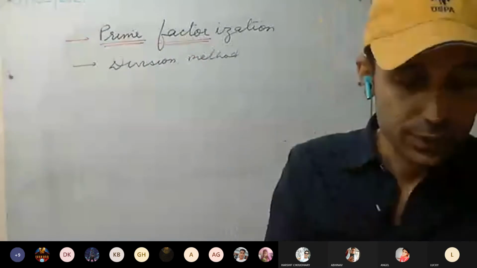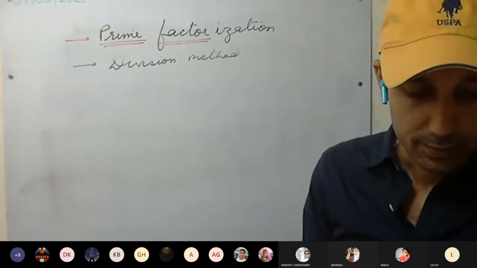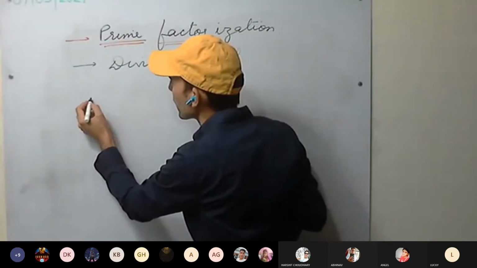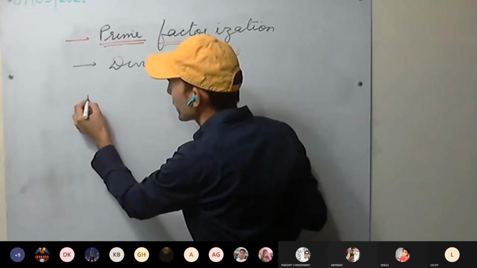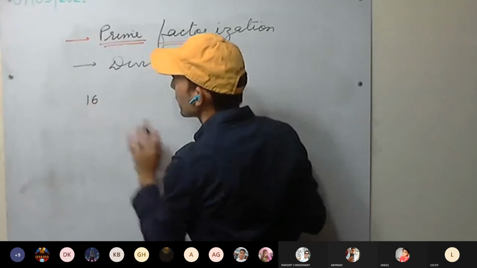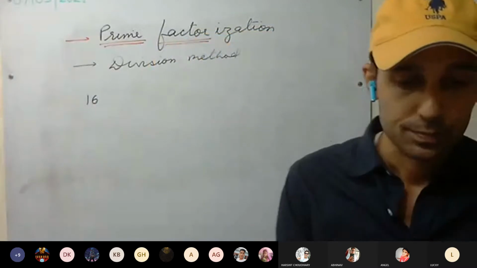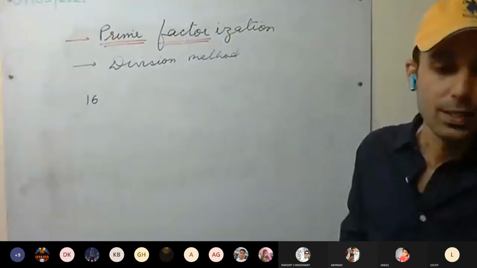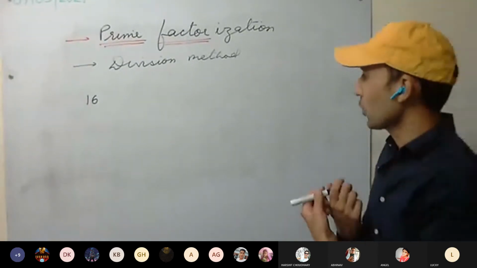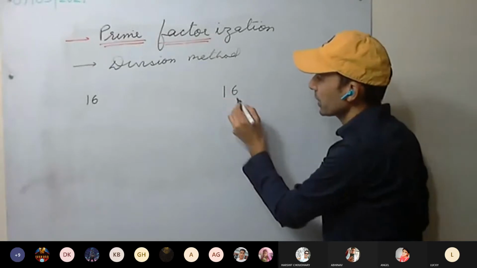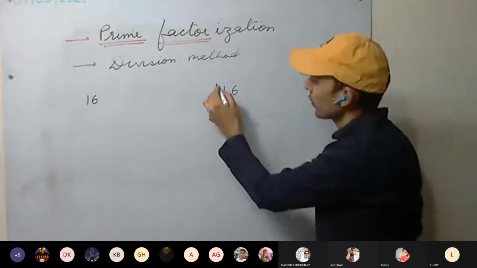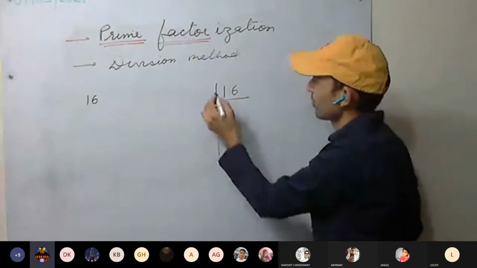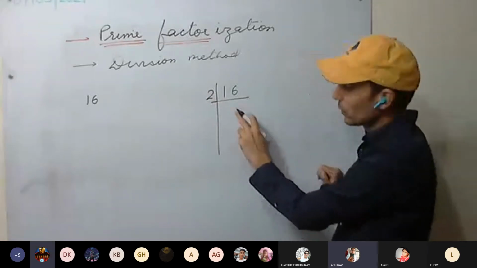For example, I give you a question: use the prime factorization method to find the square root of 16. So start from, is it divisible by 2? Yes. 16, 8, 4, 2.